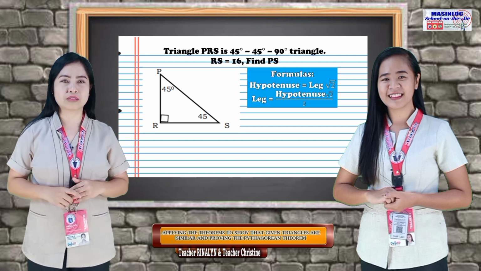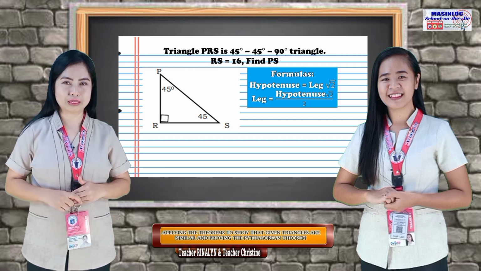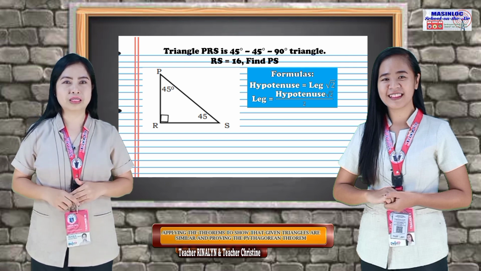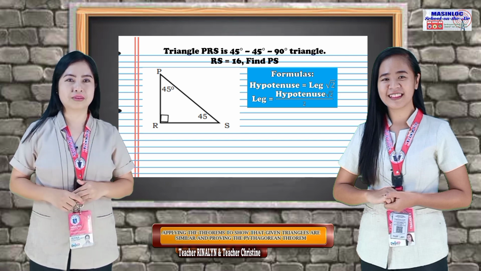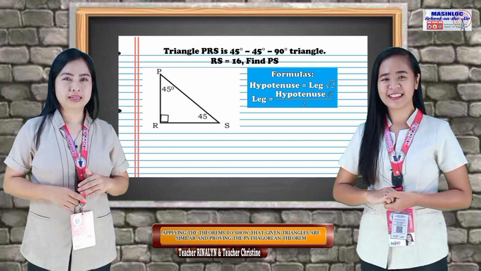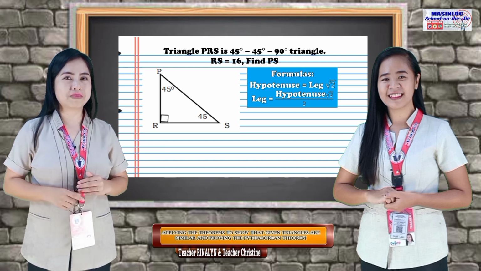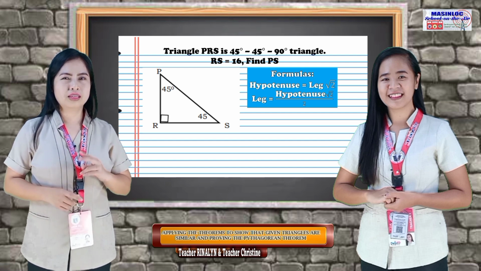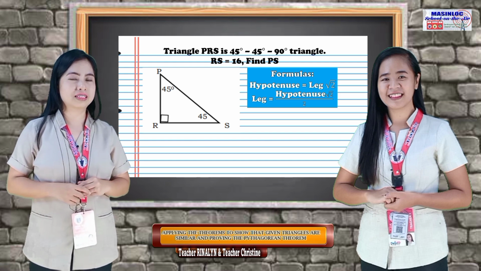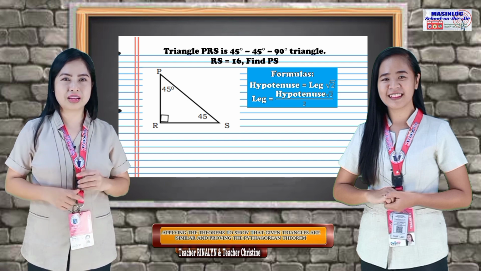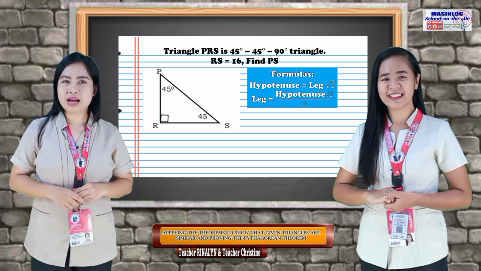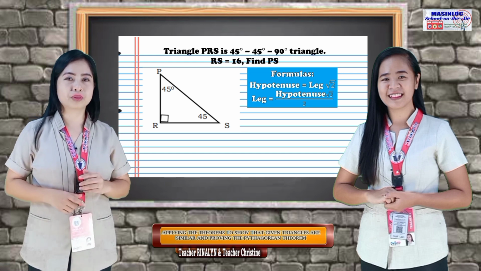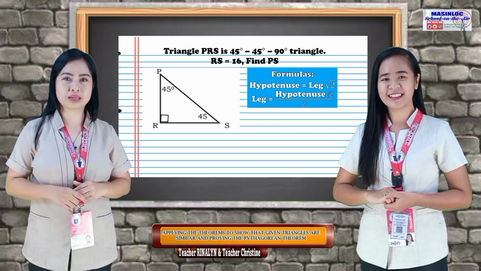The first formula is for finding the value of the hypotenuse. The hypotenuse is the longest side and it is the opposite side of the 90-degree angle. Hypotenuse equals leg times square root of 2. The two other sides are called the legs. These sides have the same value, and in finding the value of the legs, we will use the formula leg equals hypotenuse times square root of 2 divided by 2.